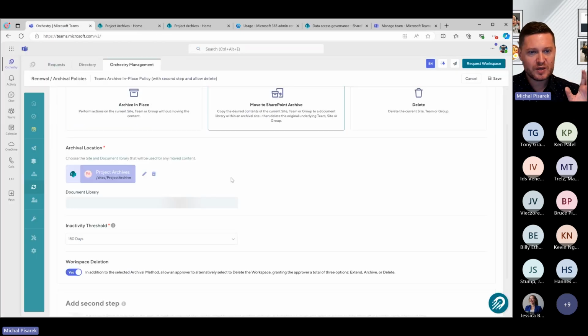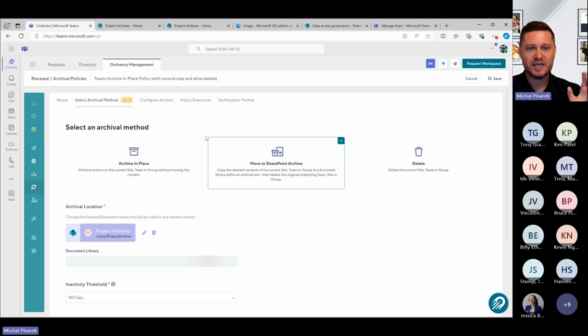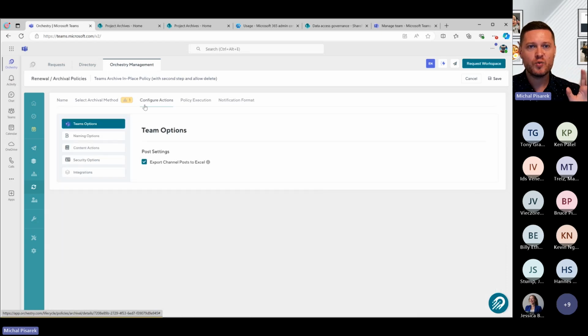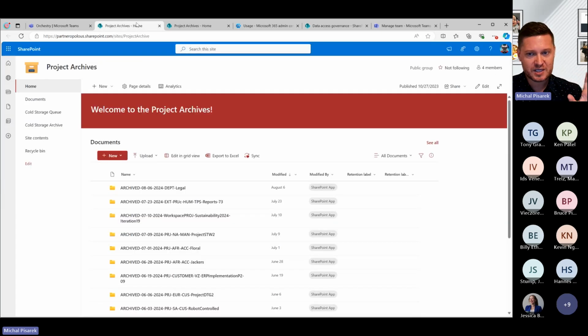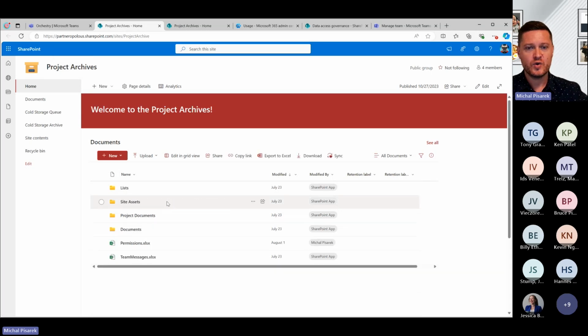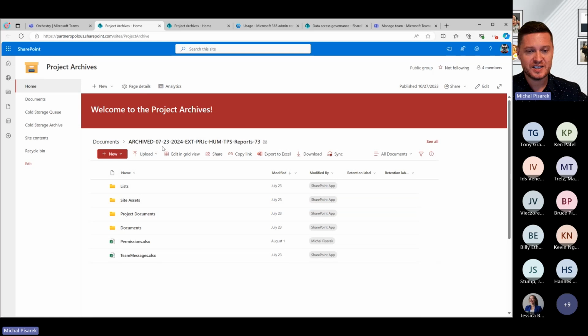So let's imagine you're doing a massive cleanup of Teams and SharePoint. What you want to then do is say, for all of these Teams and SharePoint sites, once someone clicks on archive, we don't want to keep the team and we don't want to keep the group, but we do want to keep all of the content. We want to move all of the content to a central area. In this case, we're going to call it the project archives area. We're going to create a folder that represents each team.